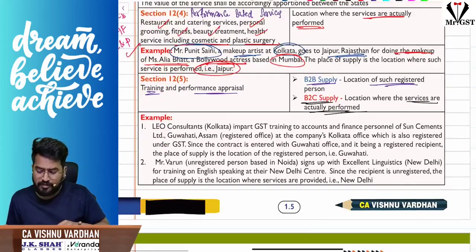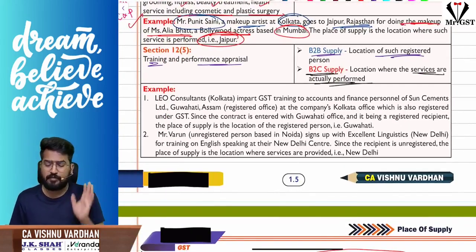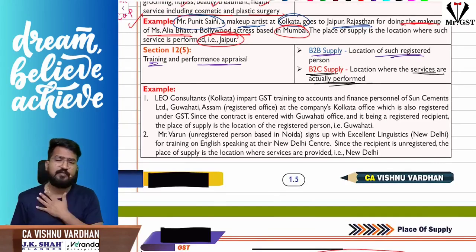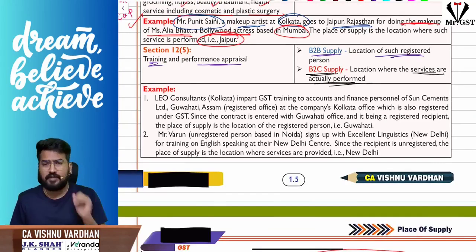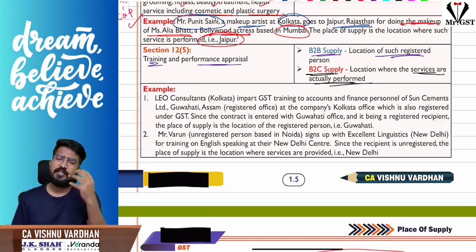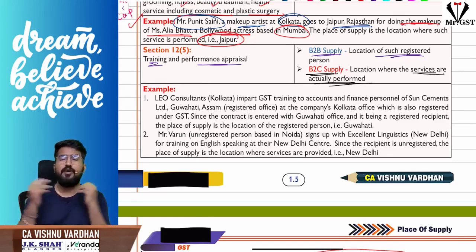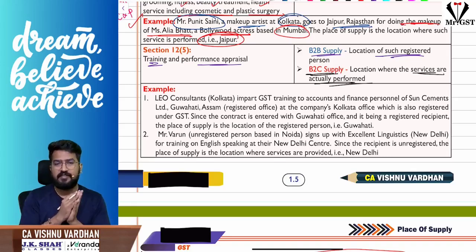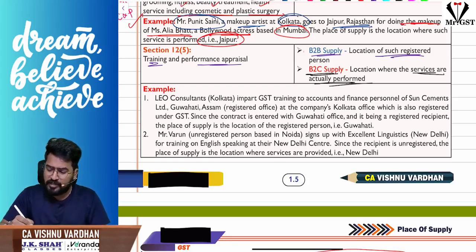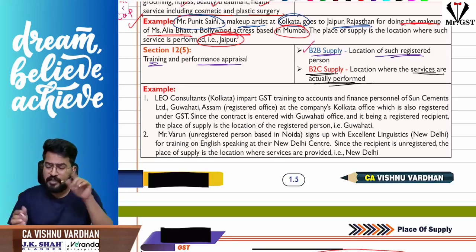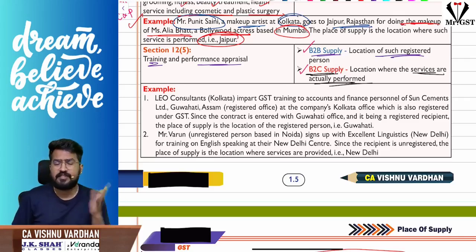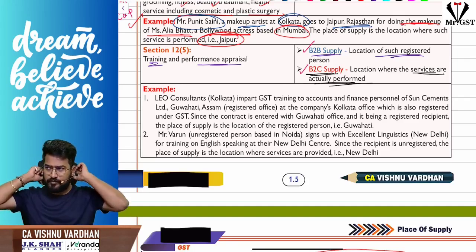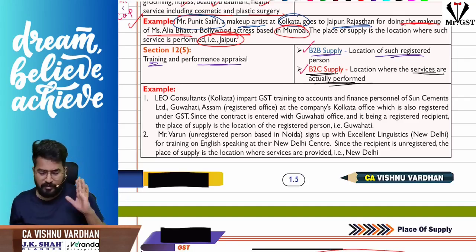Next, 12 subsection 5, which is based on training and performance appraisal services. For example, sir, in your auditor office, which is registered under GST, they asked me to come and give training to the staff with respect to the GST audit or GSTR 9C, anything. I am coming and providing my services of training you or appraising your performance. In such cases, if the recipient is B2B, then the place of supply is the location of such registered person. If the recipient is B2C, then where the services are actually performed. Hope it is clear for you. Examples are given, you can go through.